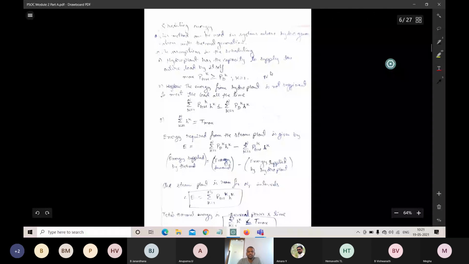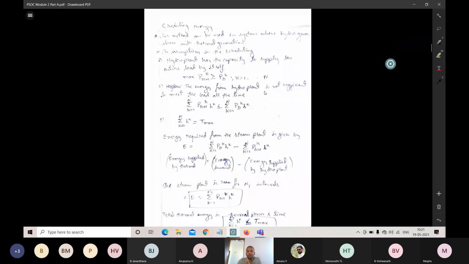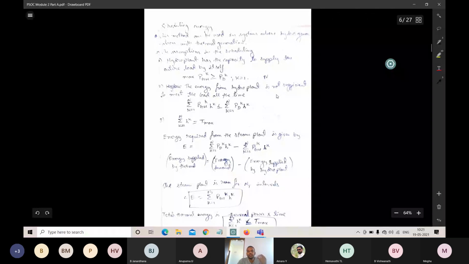The next assumption is that the energy from the hydro plant is not sufficient to meet the load all the time. What it means is that the energy we get from the hydro power plants alone is not able to satisfy the load; it is always less than the demand.